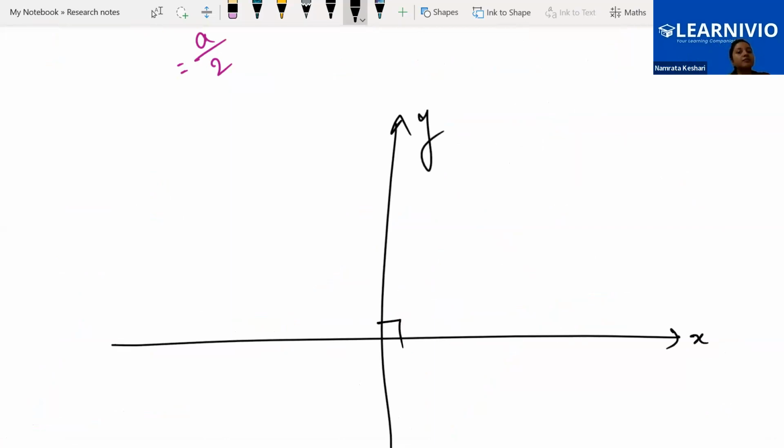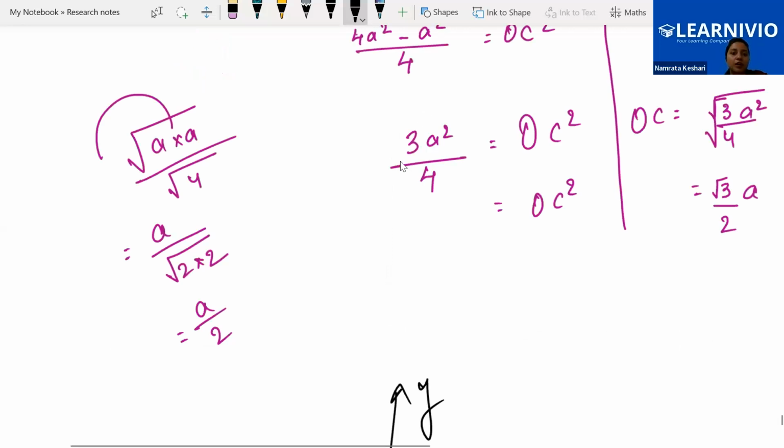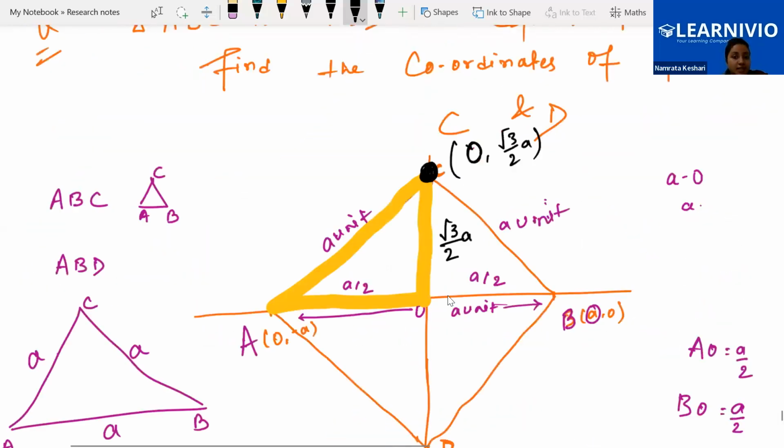So 90 degrees we are maintaining. That's why we have applied Pythagoras theorem over here, and we got the distance between O and C. On the basis of distance between O and C, we can say the coordinate of C will be x 0 and y this. Clear? Yes, ma'am.